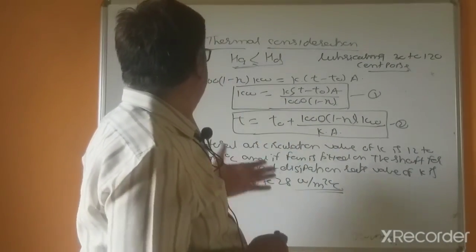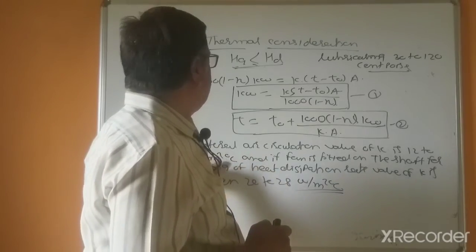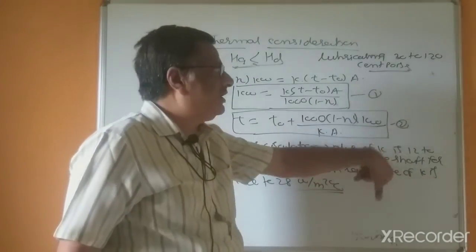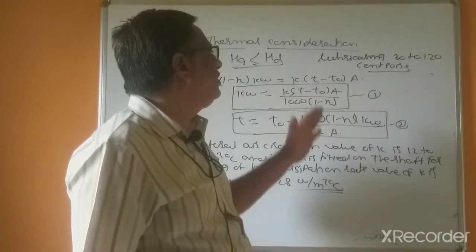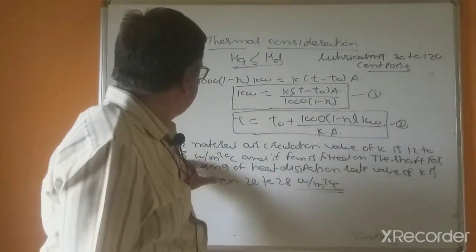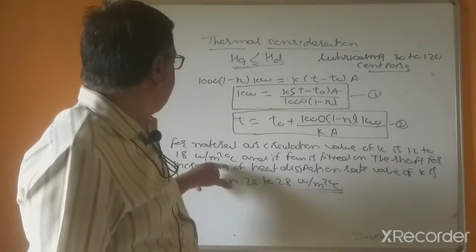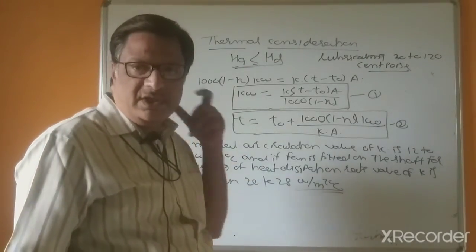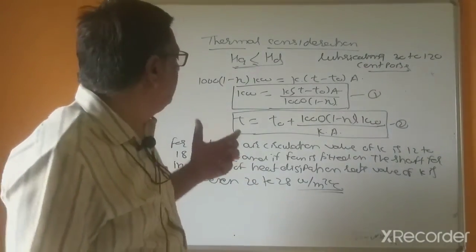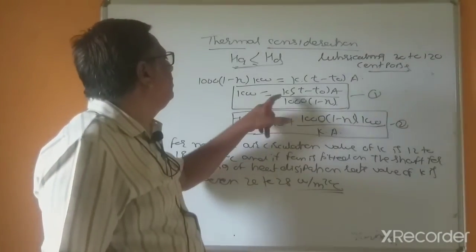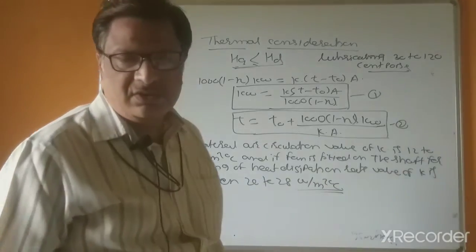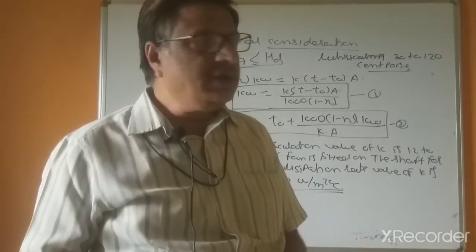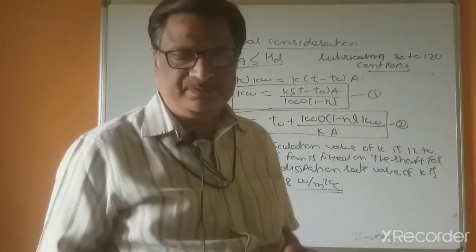If the lubricating oil temperature is 30 to 120, the capacity is 18 watt per meter squared per degree centigrade. This is the effective surface capacity of the walls.